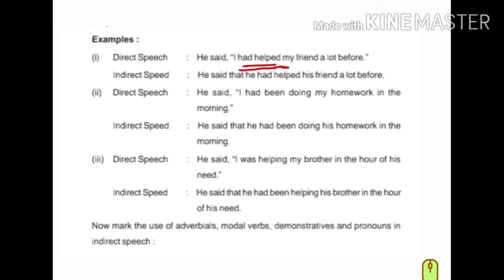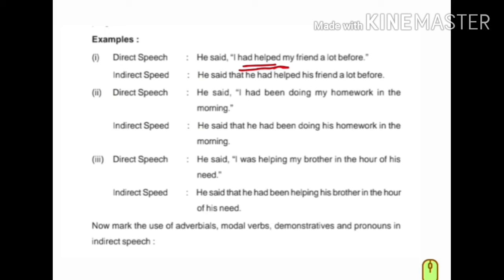So direct speech. He said, "I had been doing," like I had been eating. Which tense? Past perfect progressive. So he said, "I had been doing my homework in the morning." In indirect speech, he said that he had been doing his homework in the morning. What changed?